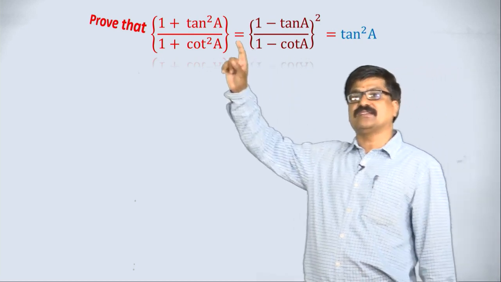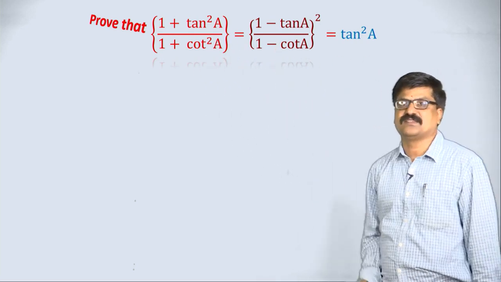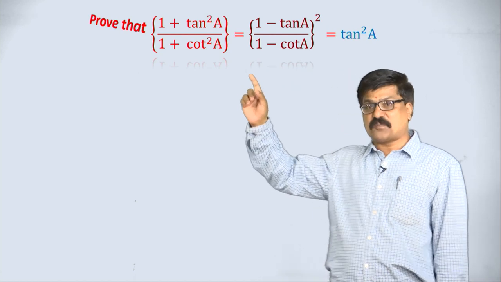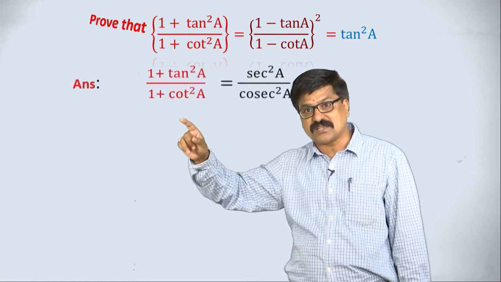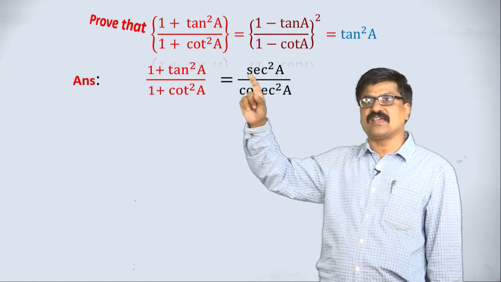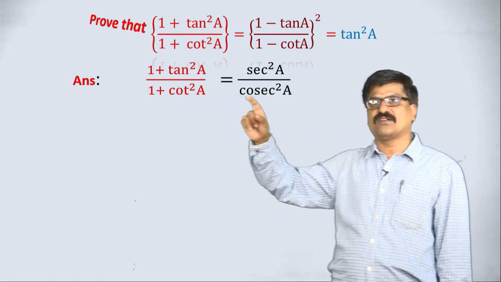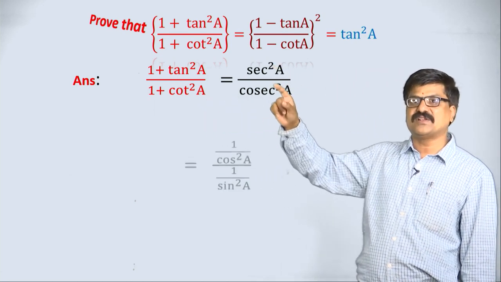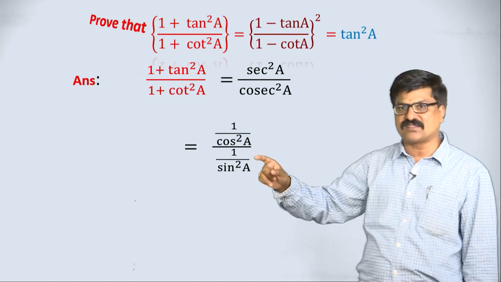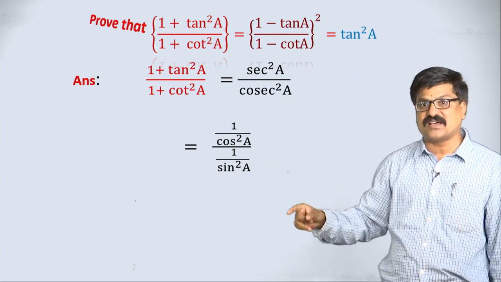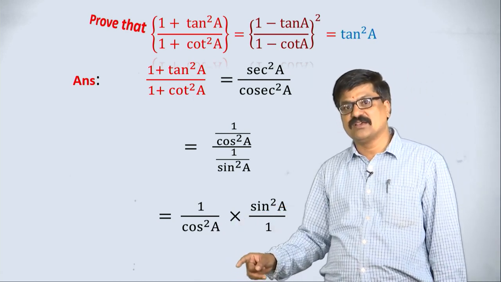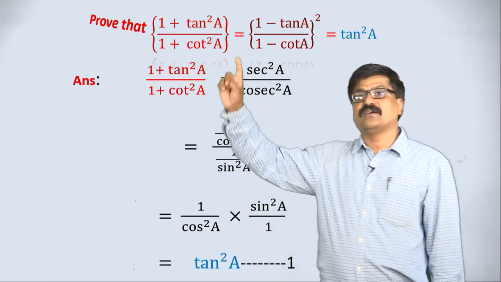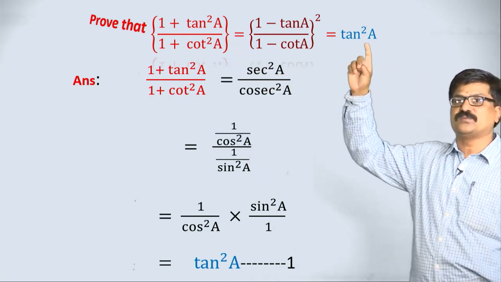Let us take one more sum. I am taking here, prove that this is equal to this is equal to this. When this kind of problem is being solved, consider the first term separately. 1 plus tan squared A is secant squared, 1 plus cot squared A is cosec squared. This can be written as 1 by cos squared, and this as 1 by sin squared. Take the reciprocal of the denominator, sin squared by cos squared A is tan squared, which is nothing but the third term. So this is equal to this, we got.